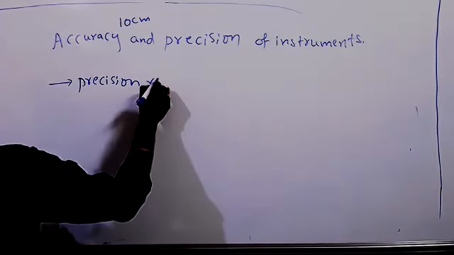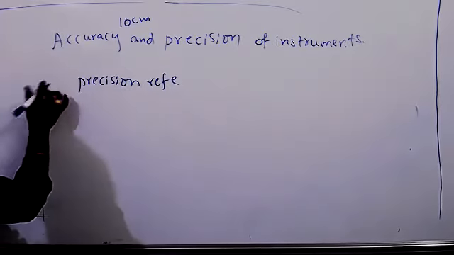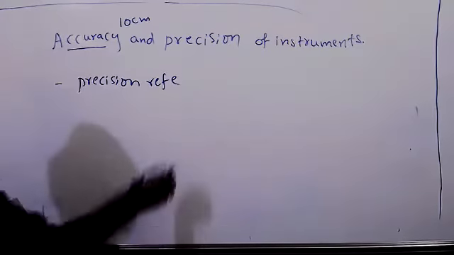This is another side heading, accuracy over, right?